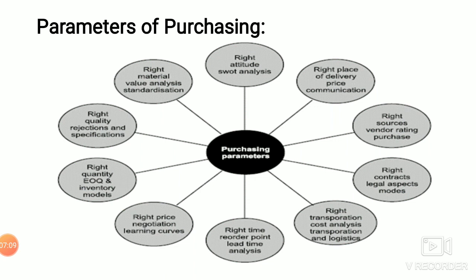Right attitude, that is SWOT analysis. Right place of delivery, here we will see about price discrimination, price communications. And the next one is right place of delivery. Okay, the next one, right sources, you will see about the vendor rating while we are doing the purchasing. Right contracts, legal aspects are done. The next one, right transportation, cost analysis, and transportation and logistics. Logistics is the movement of material from one place to another. The right time.